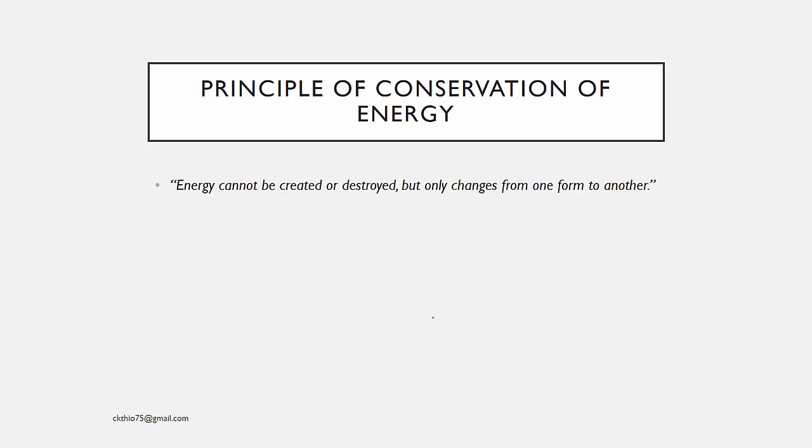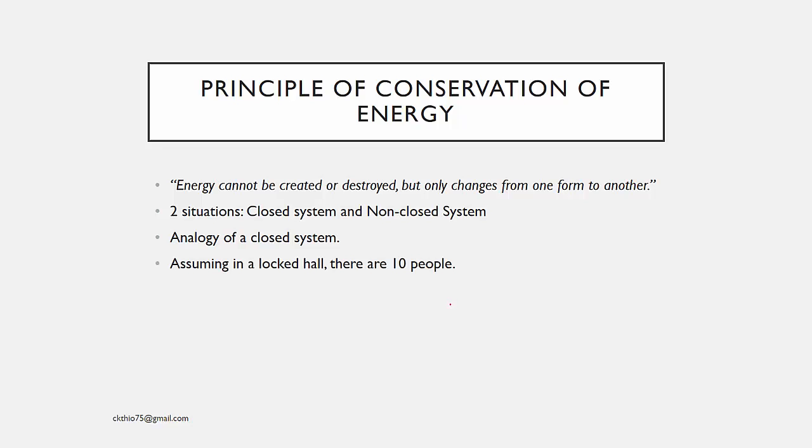So the Principle of Conservation of Energy states that energy cannot be created or destroyed, but only changes from one form to another. So there are two situations for this, a closed system and a non-closed system. So an analogy for a closed system.